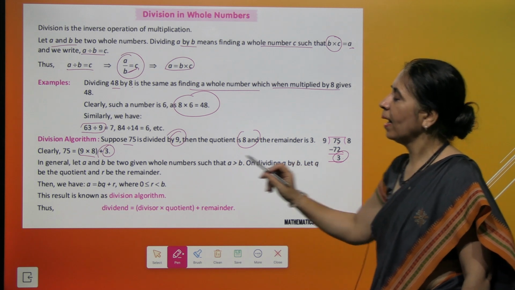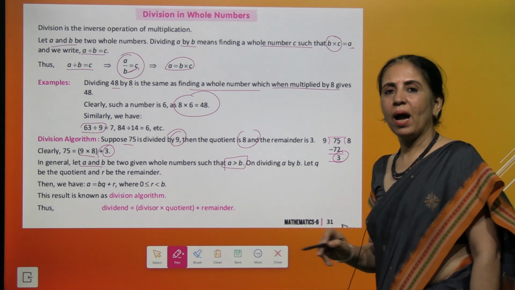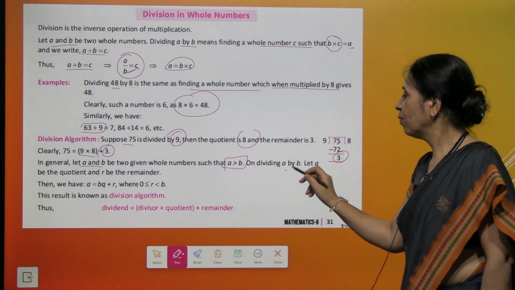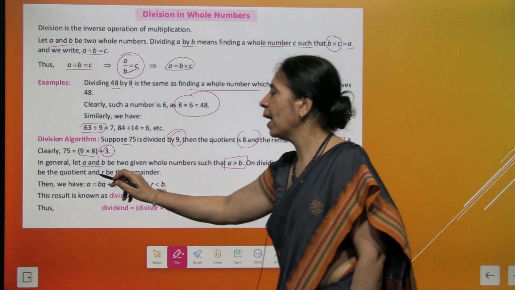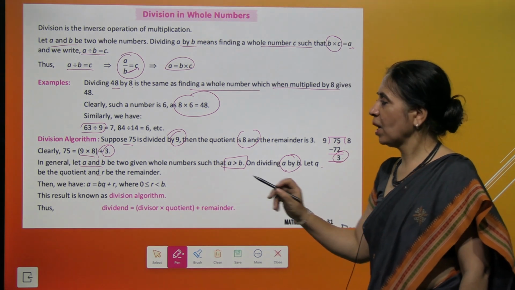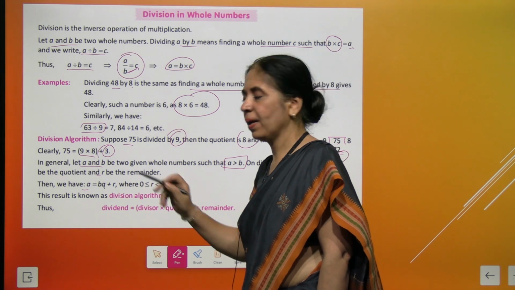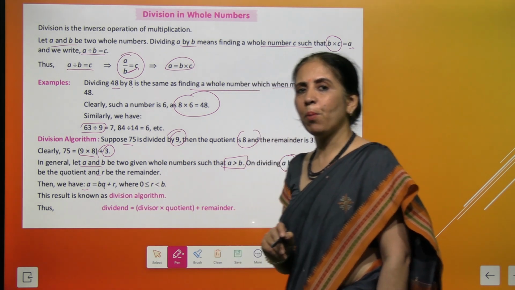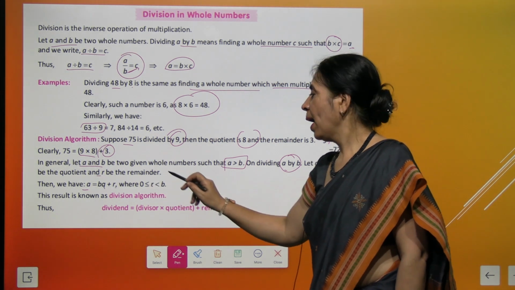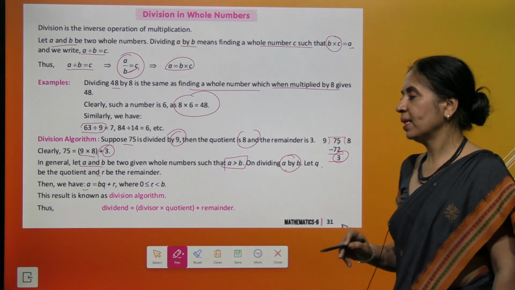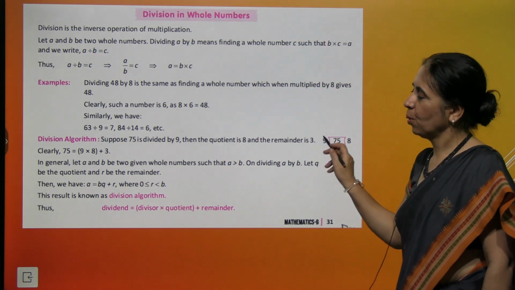So we represent that if A and B are any two whole numbers such that A is greater than B, on dividing A by B, suppose we have a number Q which is the quotient and R is the remainder, then the division algorithm becomes A is equal to B multiplied by quotient plus remainder. And every time remember one very important thing, the remainder is always greater than or equal to 0 and it should be less than the divisor B. Got it? So this is called your division algorithm.